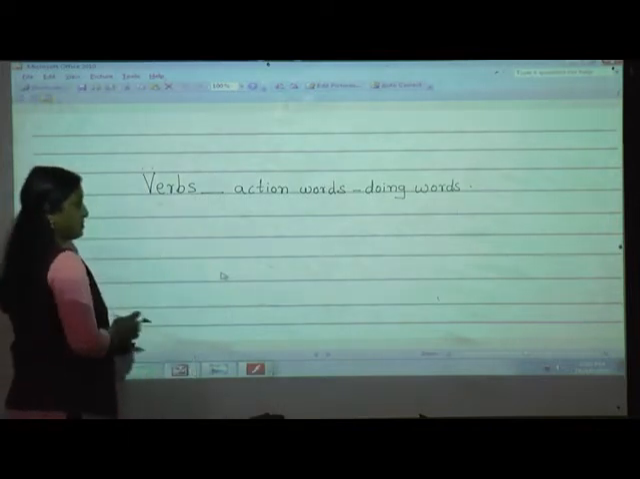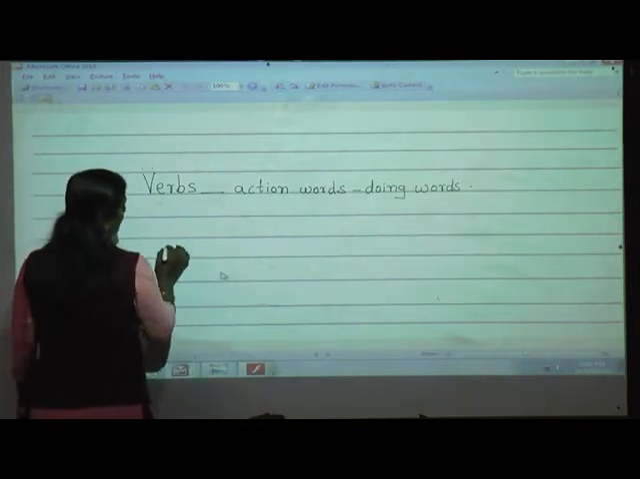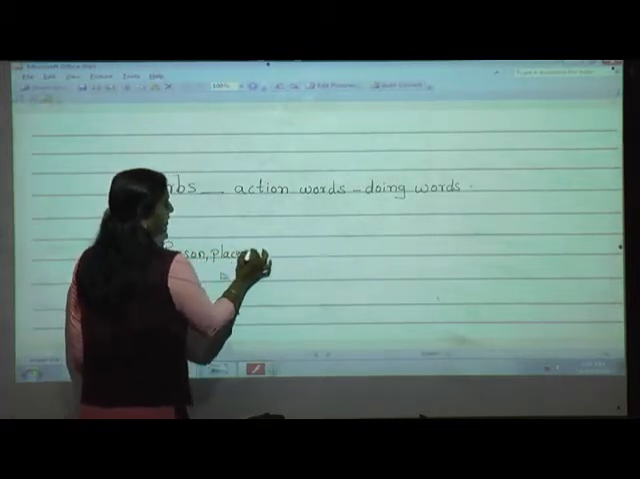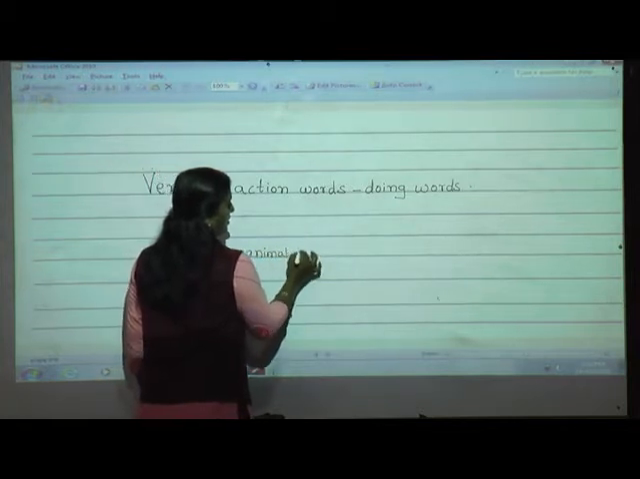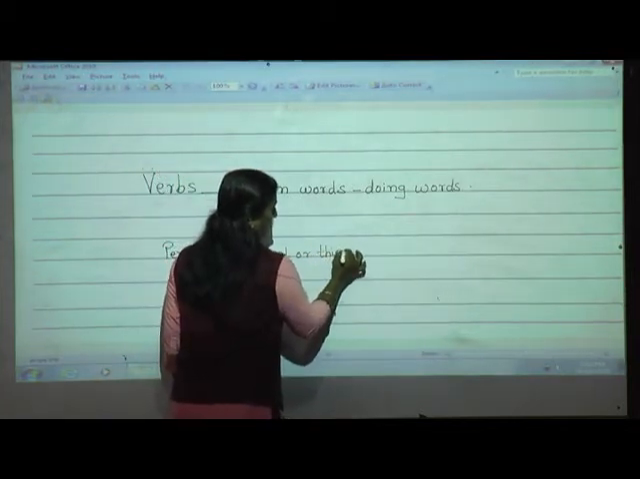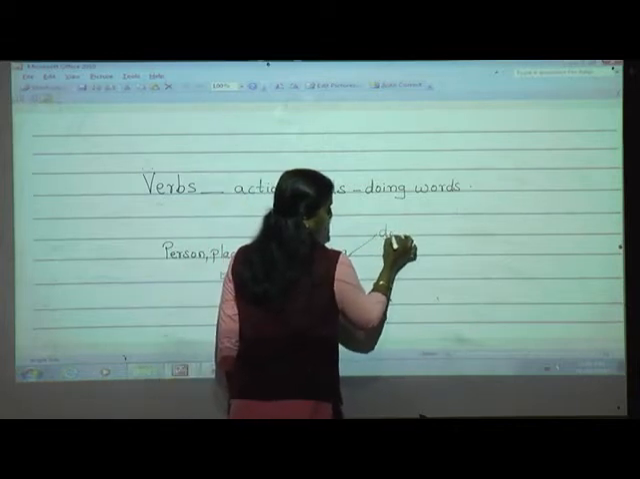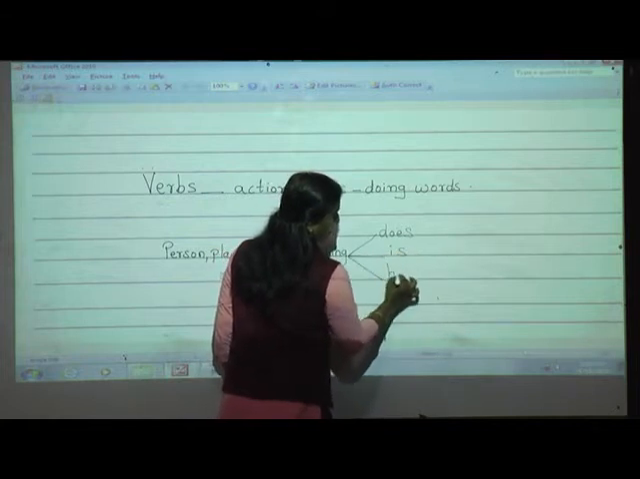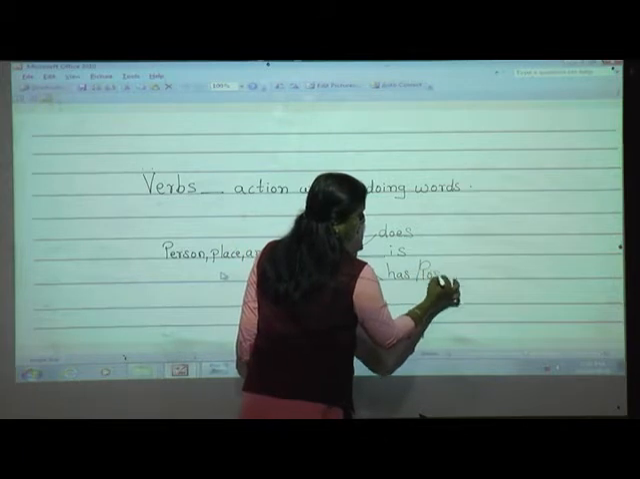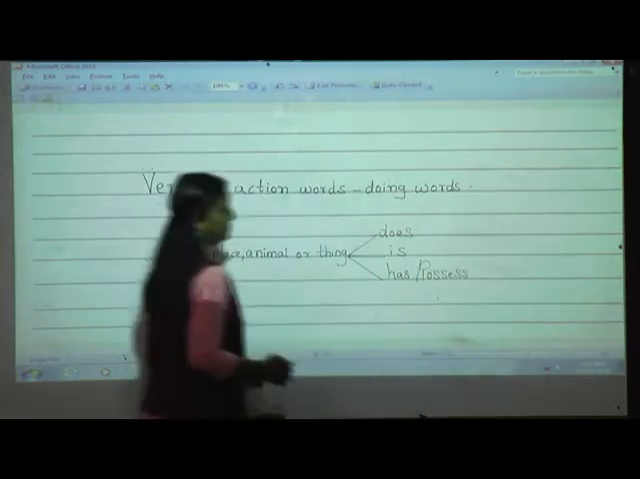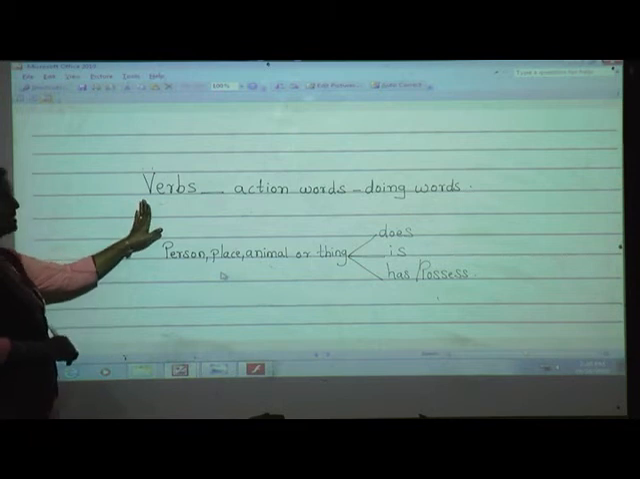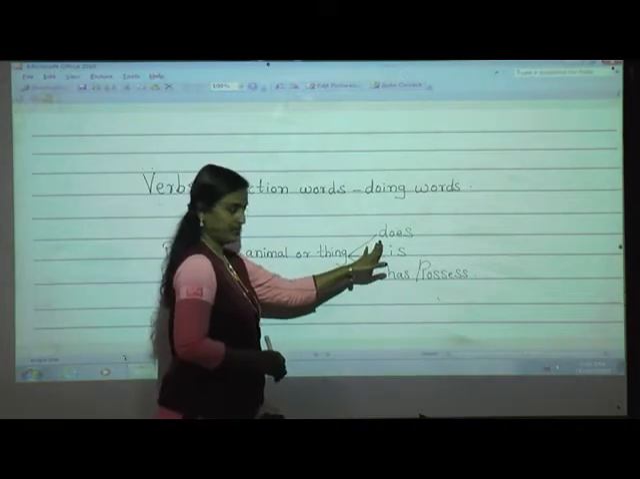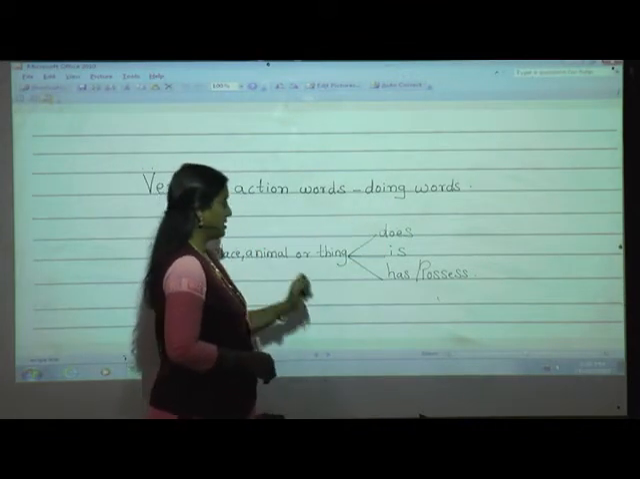Now in these verbs, what we have learned is that a person, place, animal or thing does, or is, or we can say has or possesses. So what does a verb tell us? A verb tells us whatever a person, place, animal or thing does, that is action words or doing words, or what a person,